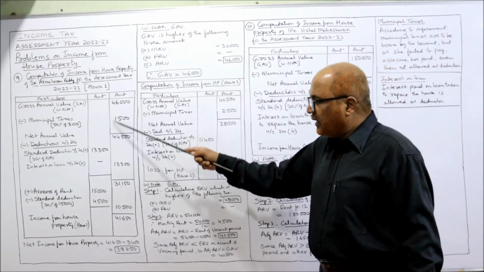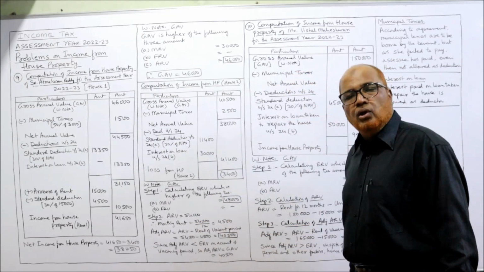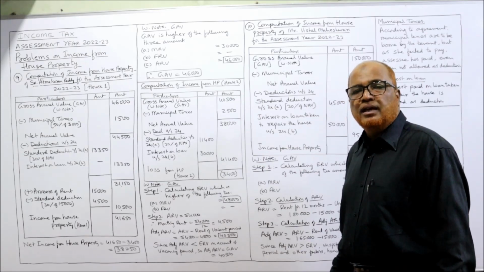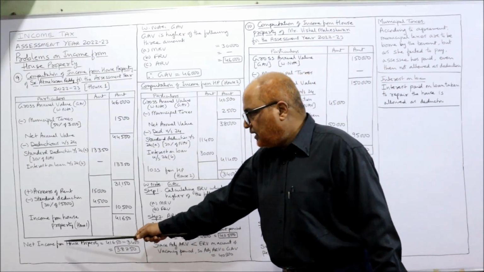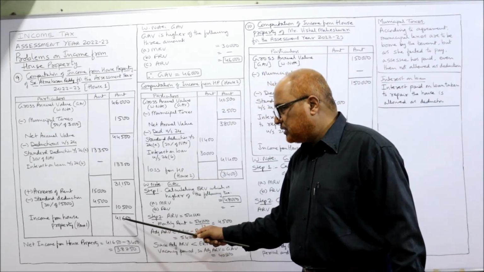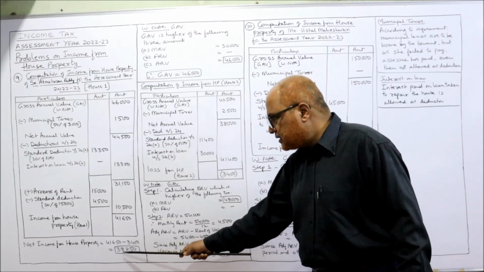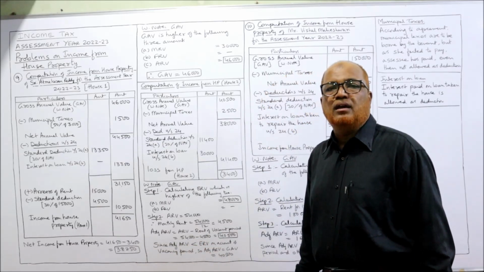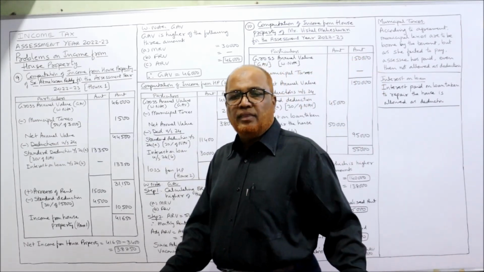So house number 1, he is having income, whereas house number 2, he is having loss. So we can make intra-head set-off. The set-off we can do. So net income from house property is 41,650 minus 3,400. You will get 38,250. This is the income from house property. This is the problem number 9.